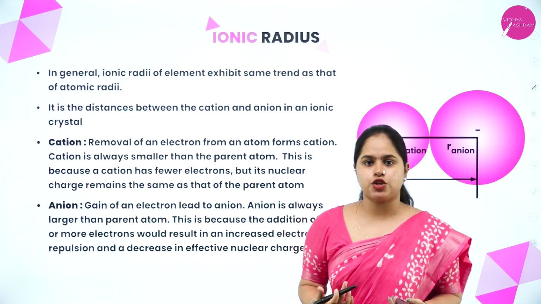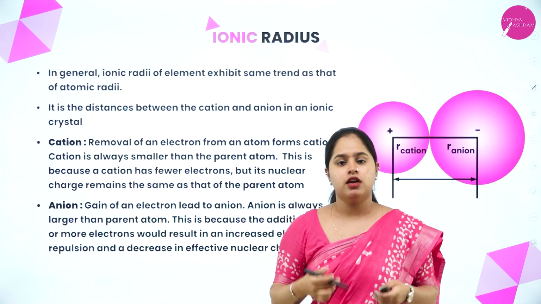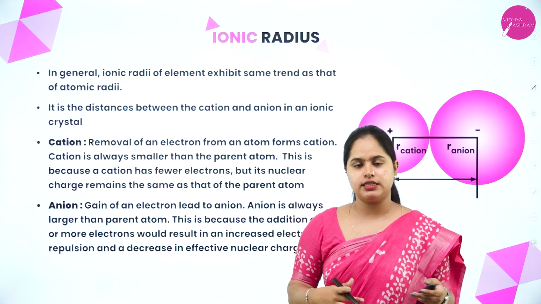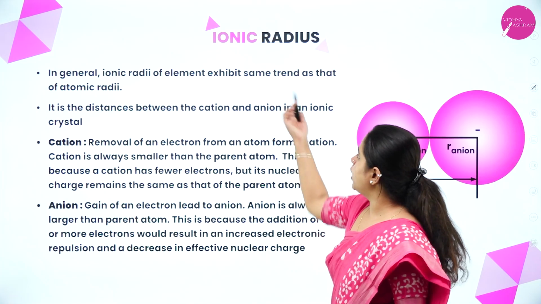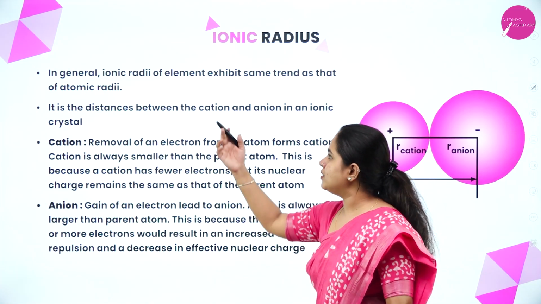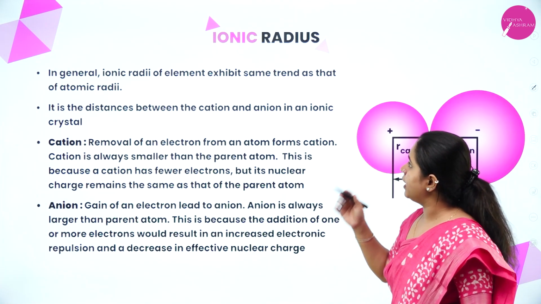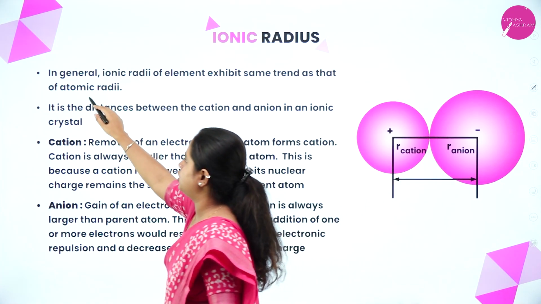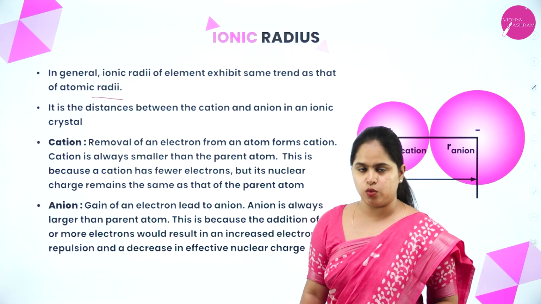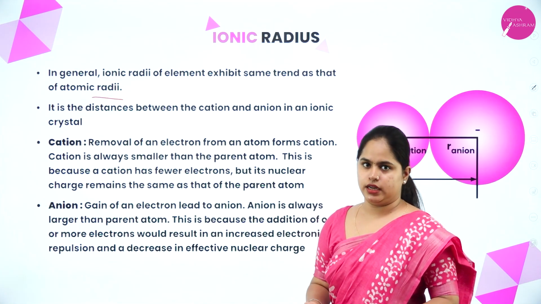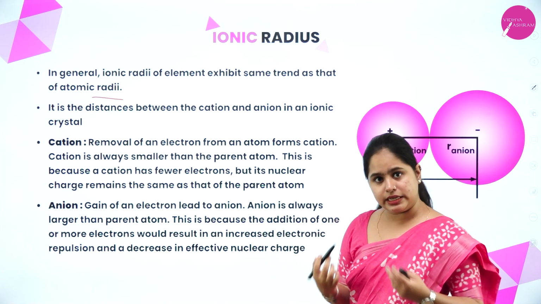Now, moving on to the next topic, that is ionic radius. We discussed atomic radius, in which we discussed covalent, metallic and van der Waals radius. Now, we are moving on to ionic radius. In general, ionic radii of elements exhibit the same trend as that of atomic radii. So, how atomic radii vary along the period and down the group, the same trend ionic radii will also show. Now, what exactly is ionic radii?